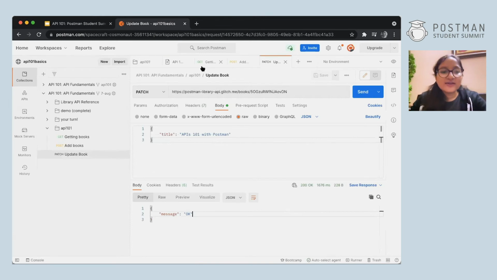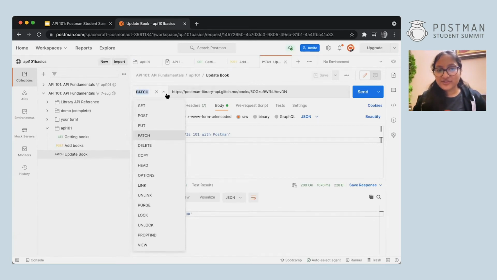All right. Okay. So for put, as I was explaining, it is pretty similar to patch. That is why I'm not showing you the entire thing here. But what you have to do is just simply click on patch over here, this arrow, okay, and select put.